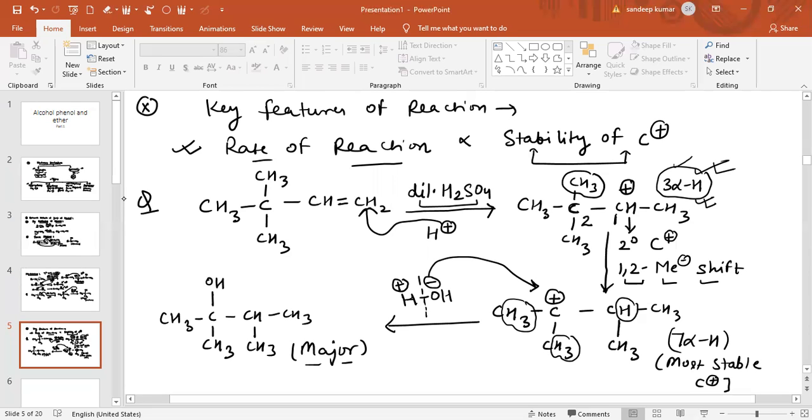First of all, there are 3 alpha hydrogen atoms here. Now there are 7 alpha hydrogens. So we can say this is the most stable form of this carbocation. Now in the final step, what happens? In the final step, there is an attack of an OH group, which is the nucleophile, and the catalyst, which is the H positive ion in the first step, is regenerated, and we obtain the major product.